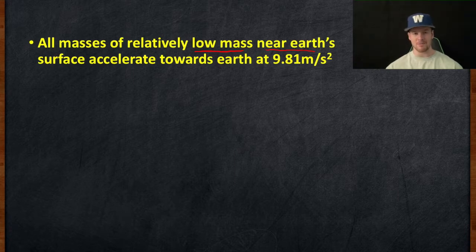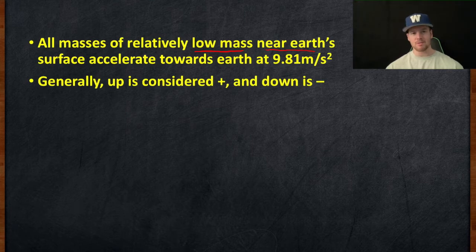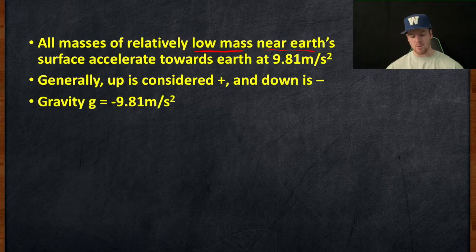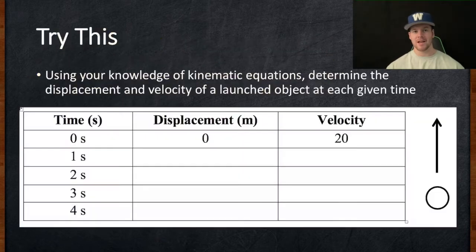But for all these examples in chapter 1, we're going to be using 9.81. Generally, we consider up to be positive and down to be negative, so we're going to call gravity negative 9.81 meters per second squared.